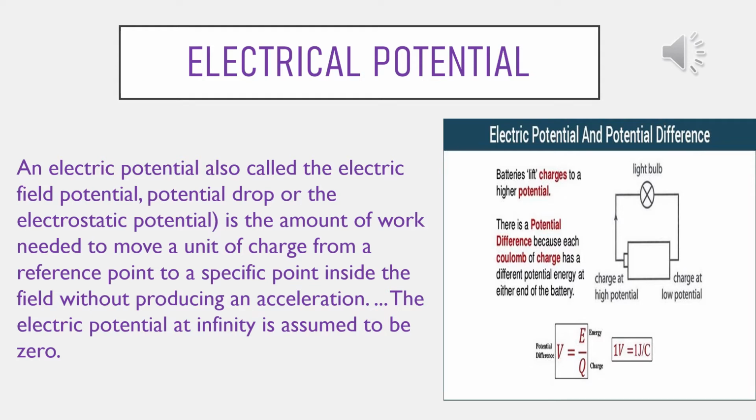Now, the space or region around the charged body within which its influence can be realized by another charge is called the electric field of the charged body. Let a unit positive charge be placed in an electric field of a charge plus Q. Plus Q you have to write in capital, because this is an electric positive charge, the field charge.